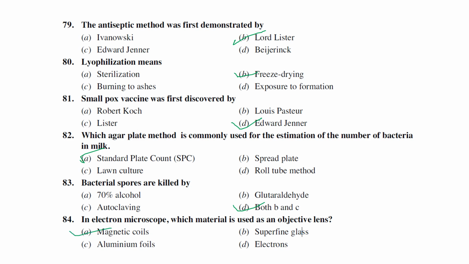The next one is, in electron microscope, which material is used as an objective lens. Magnetic coils are generally used in electron microscope as objective lenses. For example, in a compound microscope, we can see the object, and if you want, you can also remove the objective lenses, right? But in electron microscope, magnetic coils are used as objective lenses. There are two types of electron microscopes, SEM and TEM. In general I'm telling, okay? SEM means scanning electron microscope, TEM means transmission electron microscope, which costs around 60 lakhs up to 7-8 crores.